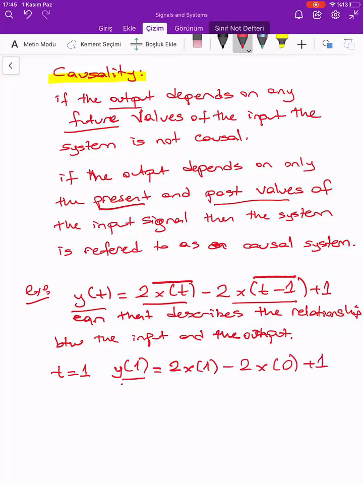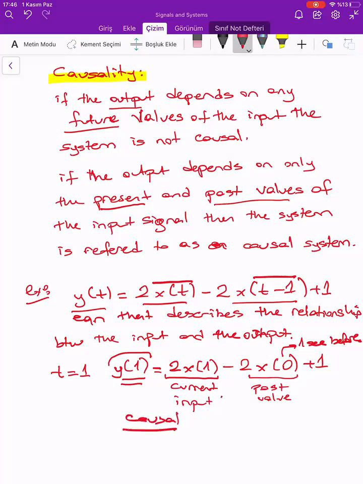So in order to calculate the output at time equals 1 second, I need to know the current input value and the past value. This is a past value. So this is 1 second, this is 0 second, 1 second before. So this is a causal system. Why? Because I only need the current input and the past input value.